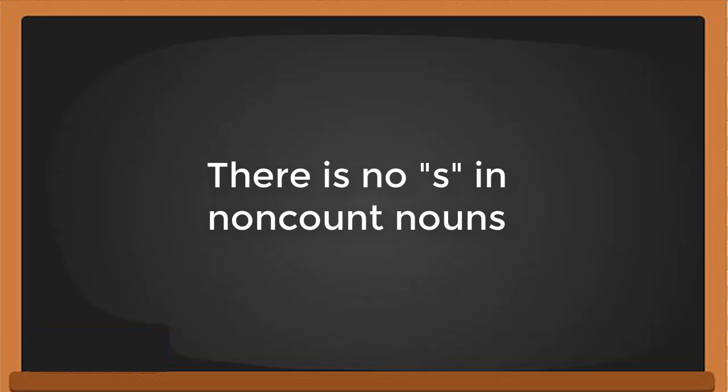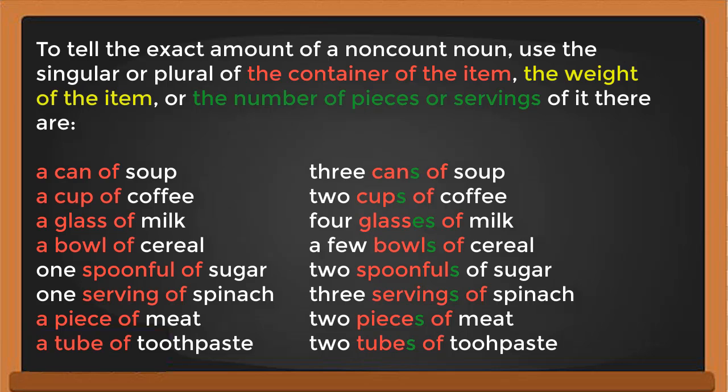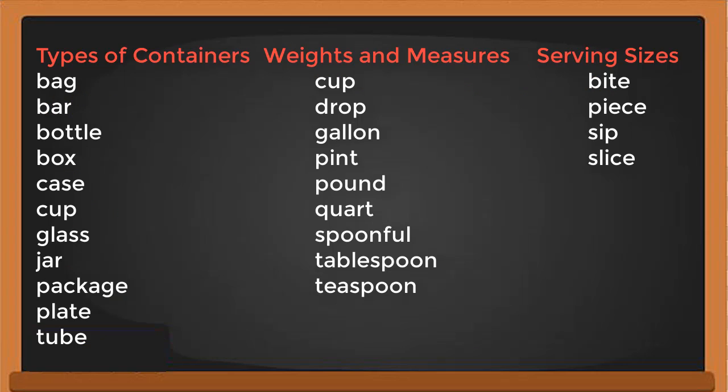So in a non-count noun there is no s on the noun. But if you want to say how much of them, you have to use the container of the item, the weight of the item, or the number of pieces or servings of the item. Like here, a few bowls, 4 glasses, 2 cups, 3 cans. Use that for the plural of a non-count noun.